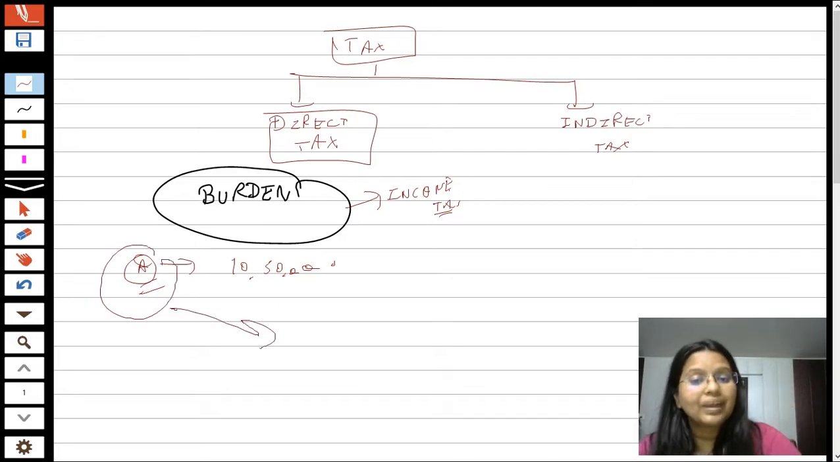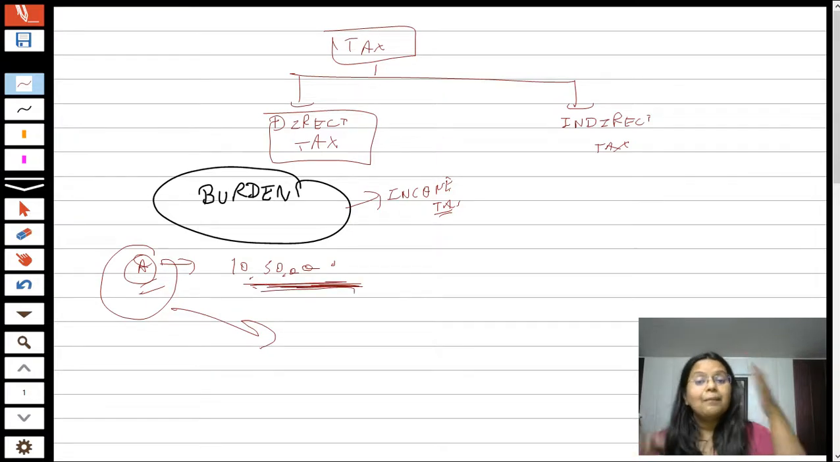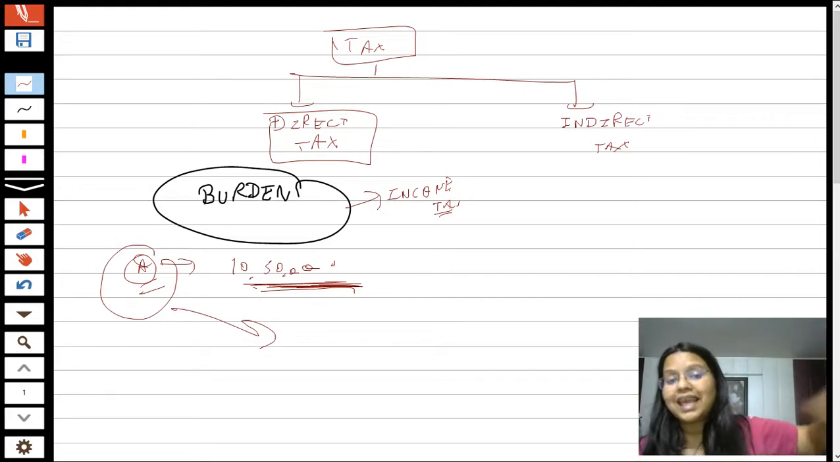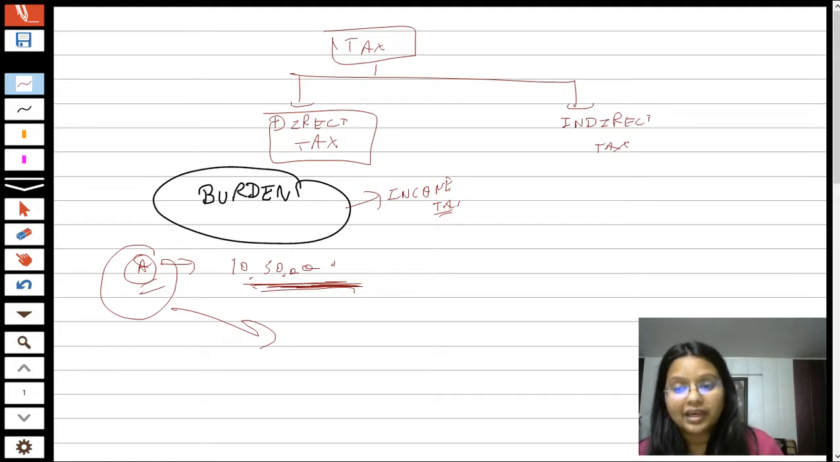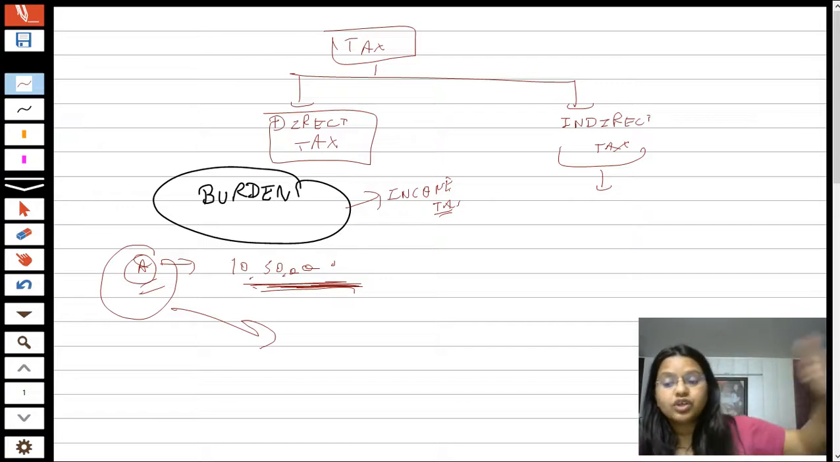A has to pay the tax on his income, that is rupees 10,50,000. It means the burden is directly shifted to Mr. A because the income is of Mr. A only. That is a kind of direct tax. But in comparison, if I talk about the indirect tax, so students, indirect tax means the burden of tax is shifted to another person.